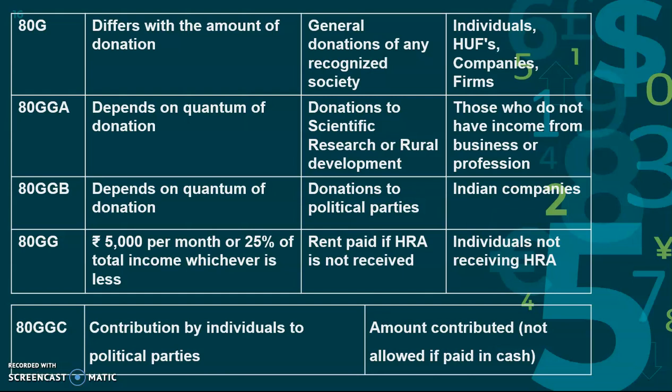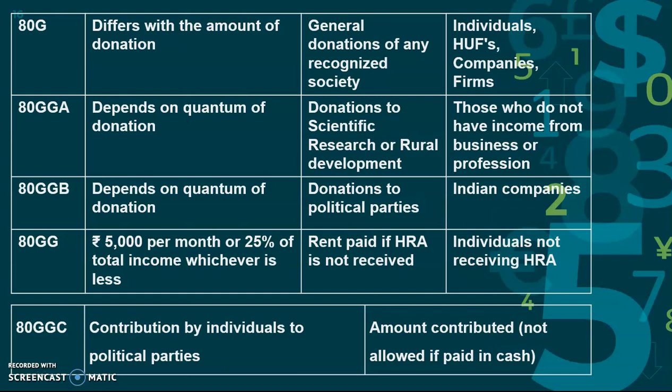If I donated 2 lakh rupees, the total 2 lakhs I can get as deduction under 80GGA under the heading donation. Okay, but I should not be an individual doing business or earning income from profession; that person cannot avail this deduction. Only persons except those can avail the deduction.